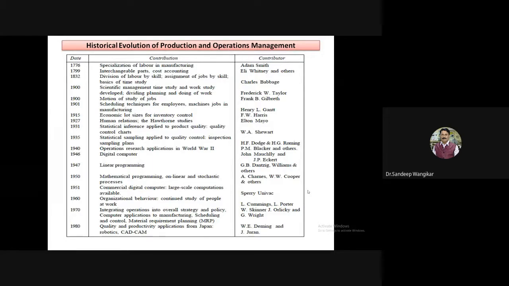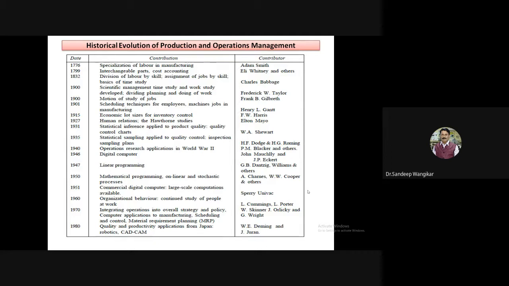So programming was introduced in 1947, contributed by G.B. Dantzig, Williams, and others. The evolution of linear programming is one of the very important steps, because from linear programming, whatever we now observe, the fully automated CNC, VMC, and controlled machines, the evolution can be seen at 1947.